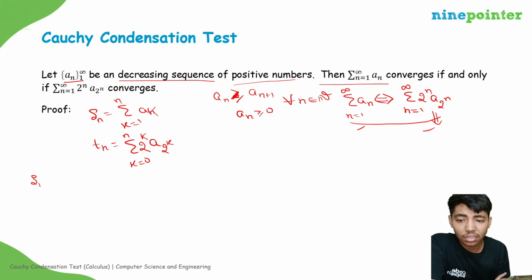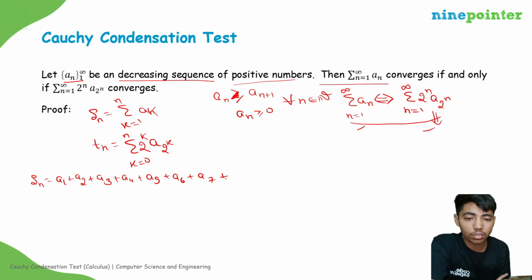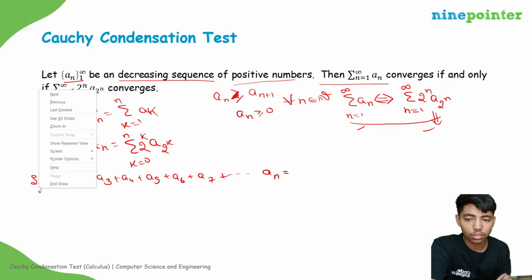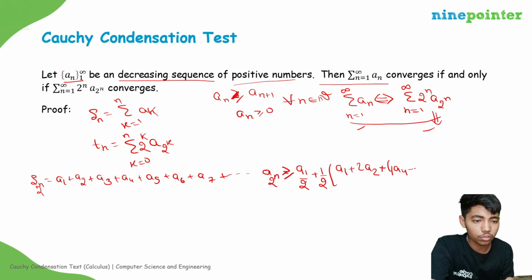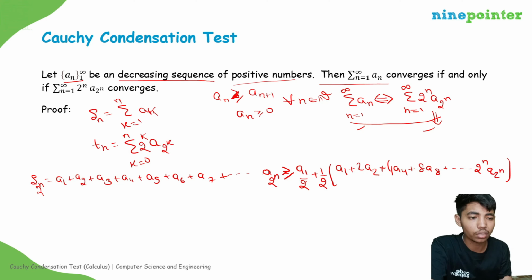Now S_n is equal to a1 plus a2 plus a3 plus a4 plus a5 plus a6 plus a7 up to a_(2^n). Okay. So S of 2^n, can I write it like that? a1 by 2 plus a1 plus 2a2 plus, that is greater than or equal to, 4a4 plus 8a8 up to 2^n a_(2^n). Can I say that?